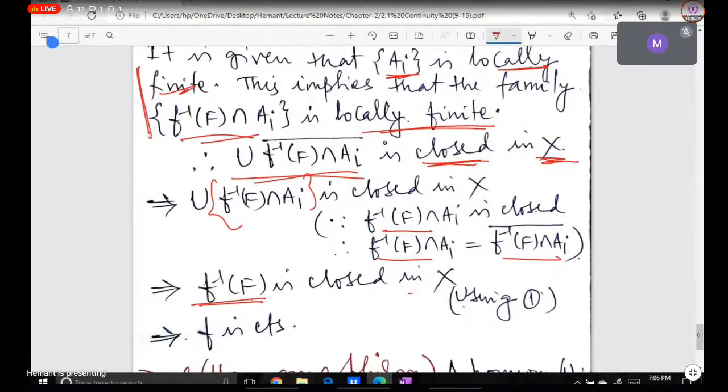So F inverse of F is closed in X. So that's why this F is continuous, because finally what we have proved is that the inverse image of a closed set is closed.